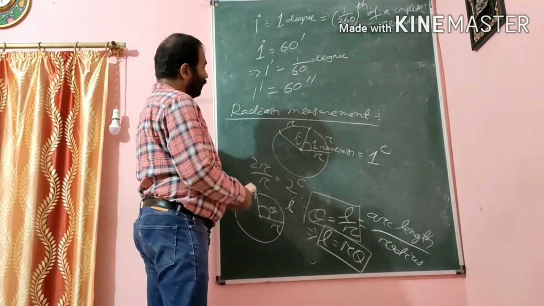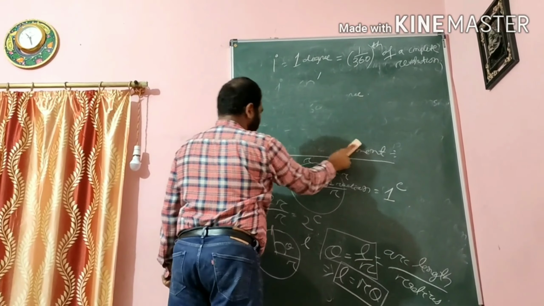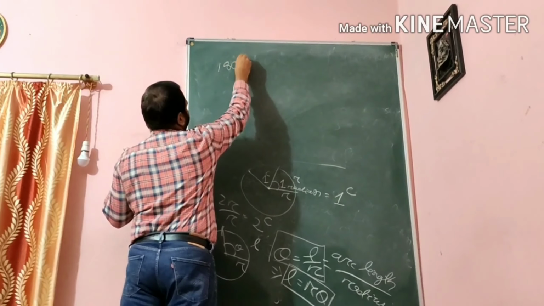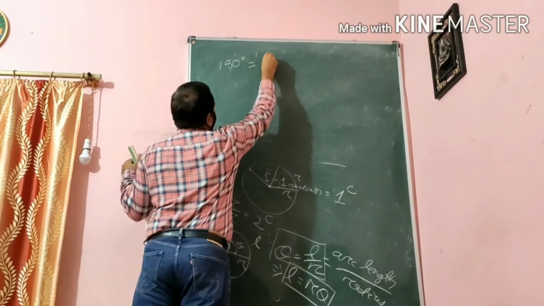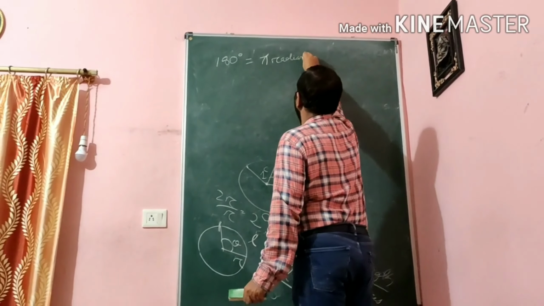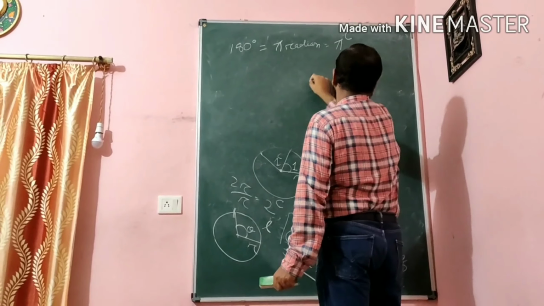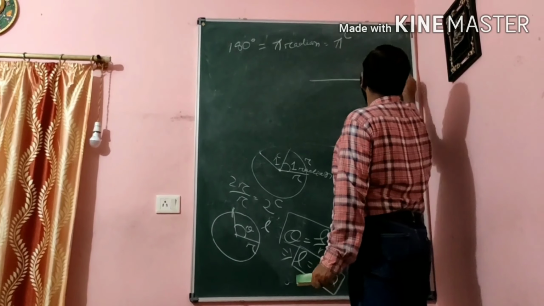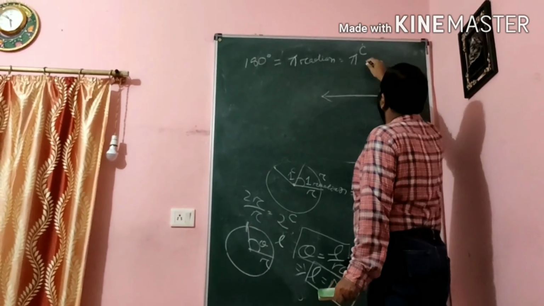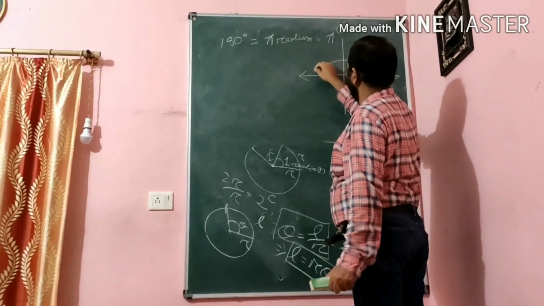Now you have to make the relation between the degree measure and the radian measure. 180 degree equals pi radian, that is pi c. One complete revolution is 360 degree, but half a complete revolution is 180 degree.